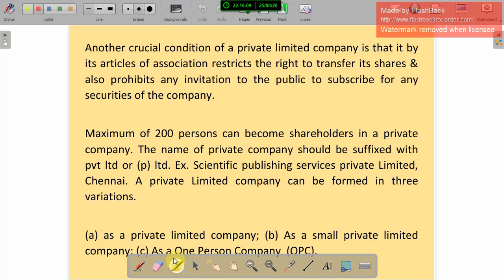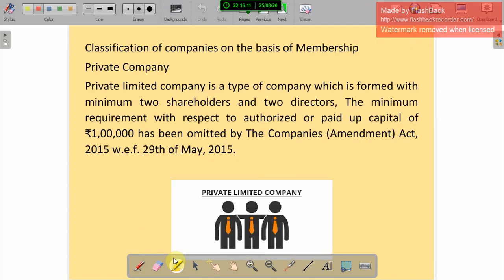So I will explain again. A private company means a minimum of 2 shareholders and 2 directors, and the minimum paid up capital is 1 lakh. This Act was enforced from 29th May 2015.